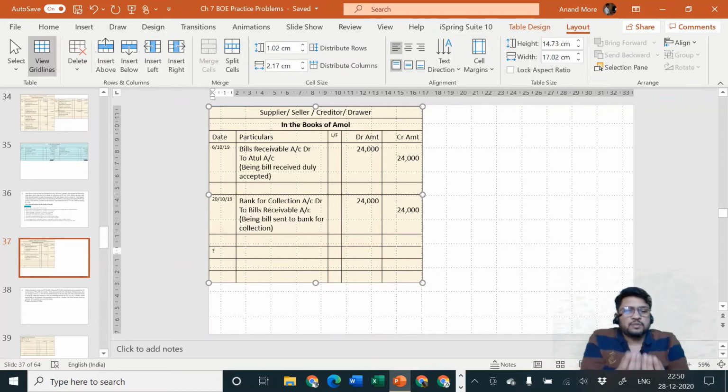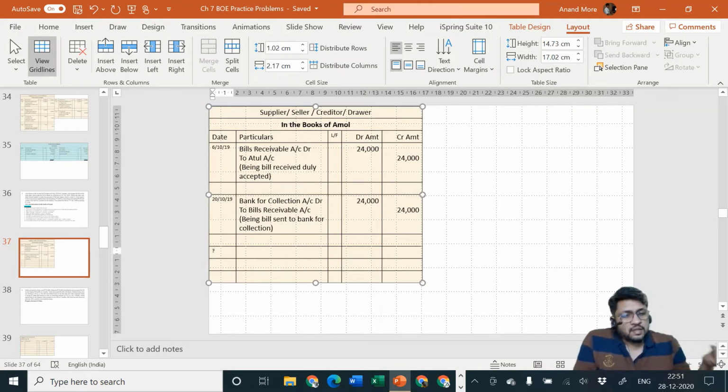I am going to pay you some cash today, and for the remaining amount you can charge me interest, which if you want I am ready to pay today itself. So today I will pay cash out of the old bill, plus I will pay cash for the interest, and for the remaining amount we can draw the new bill. So Amol is happy now, he is going to get interest. Amol says, okay, I will go and tell the bank that let us cancel the bill.